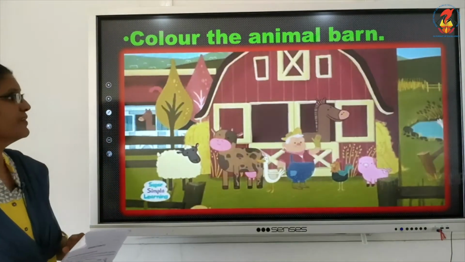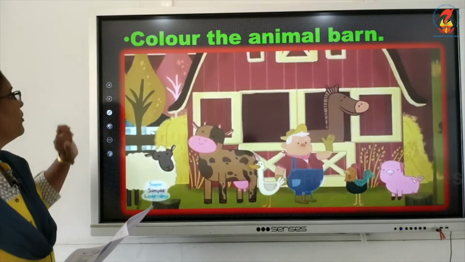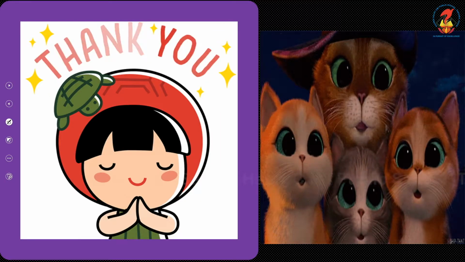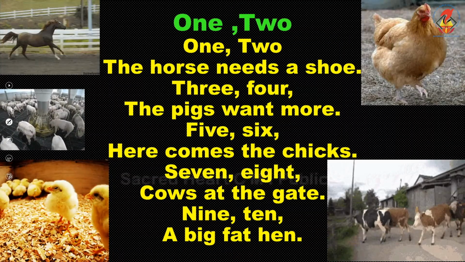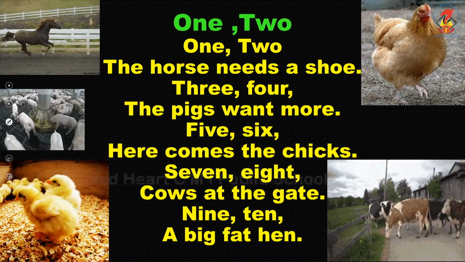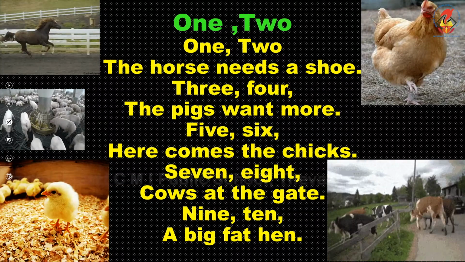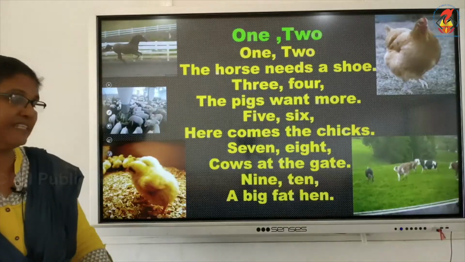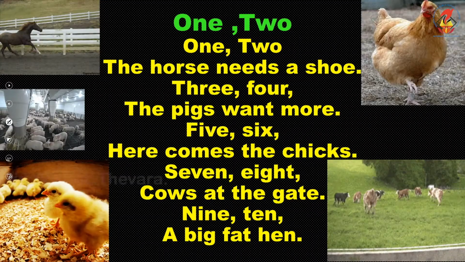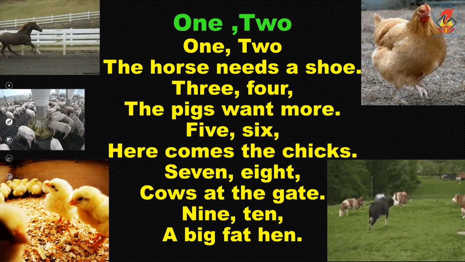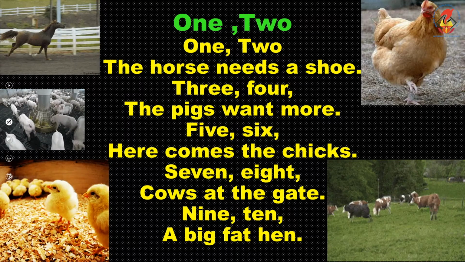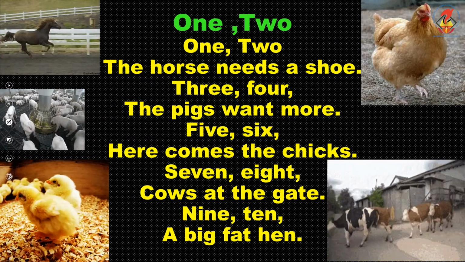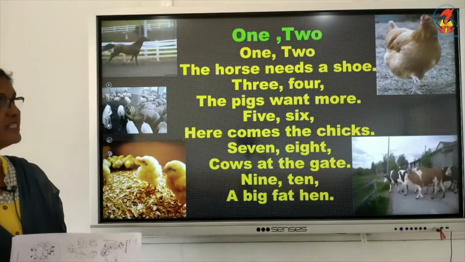The last page we have is a poem. It's a small poem, and that poem is about animals itself. So you can see so many animals are around it. I will just read it out, then we will sing. 1, 2, the name of the poem. 1, 2, the horse needs a shoe. What does the horse need? It needs a shoe because it's running.